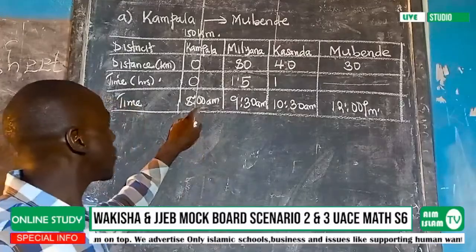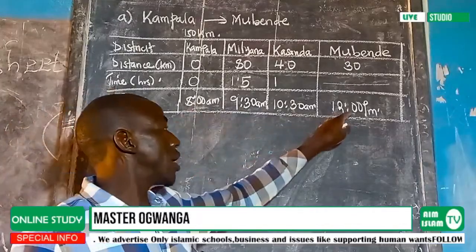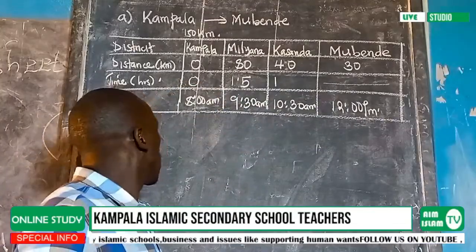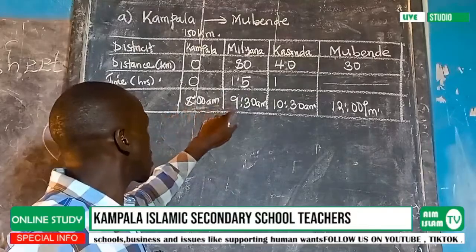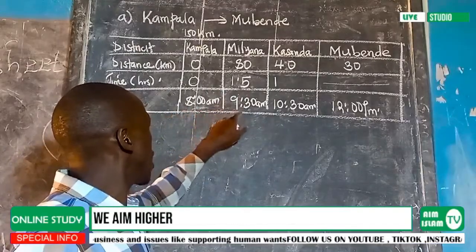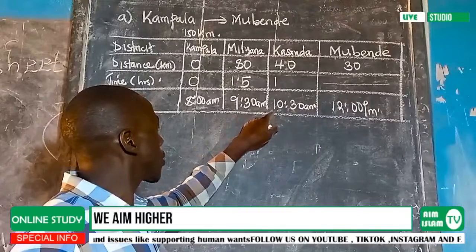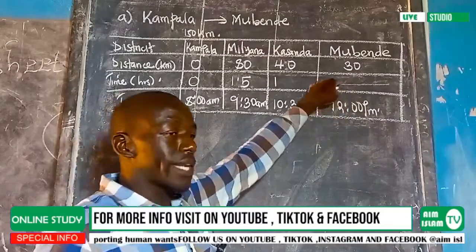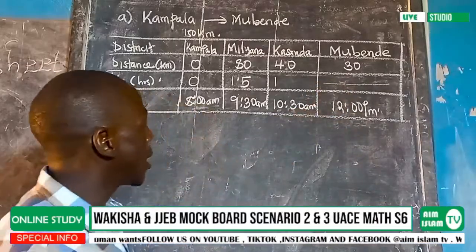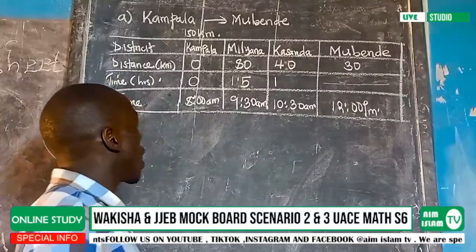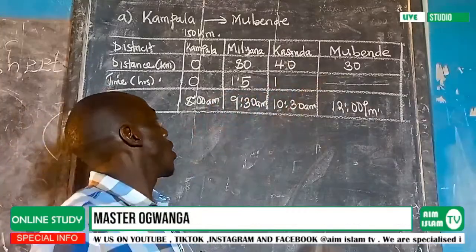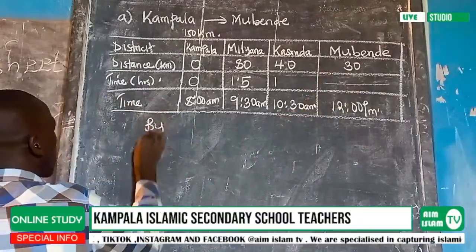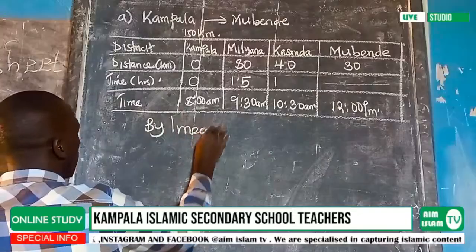So the time interval from 8 to 12, you realize that this person is going to cover an approximate of 5 hours, because if you move from 8 to 9 is 1, 9 to 10 is 2, 10 to 11 is 3, and 11 to 12 is 4. So the time we are going to obtain here should be less than or equal to 4 hours. So like I said before, I'm going to use linear extrapolation.